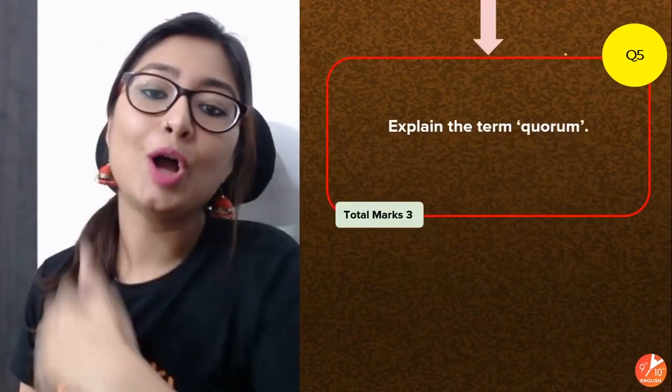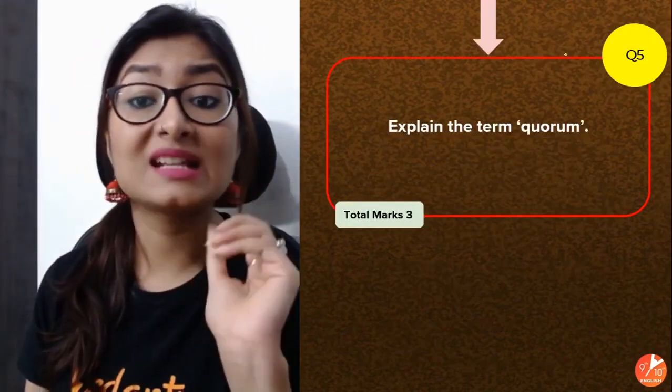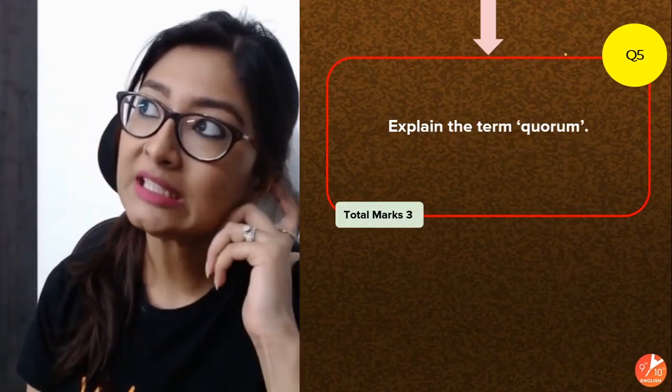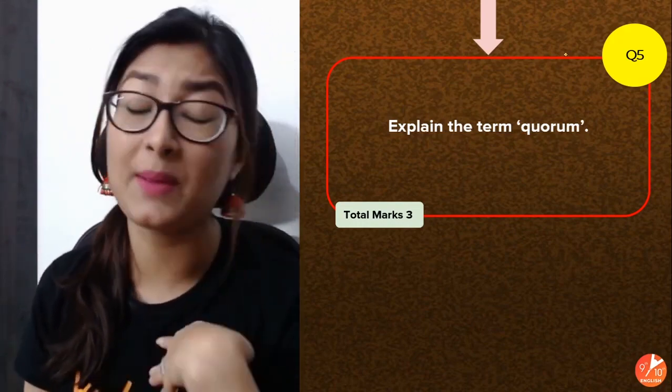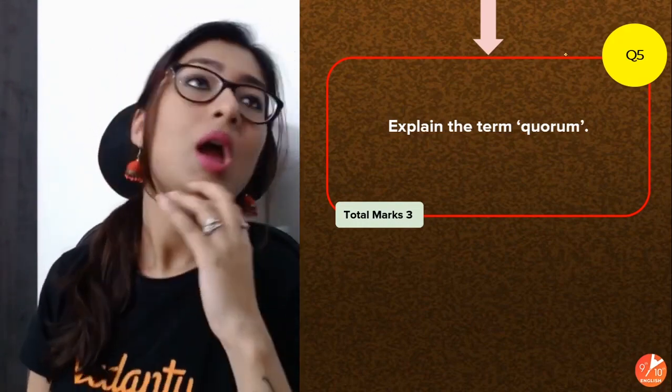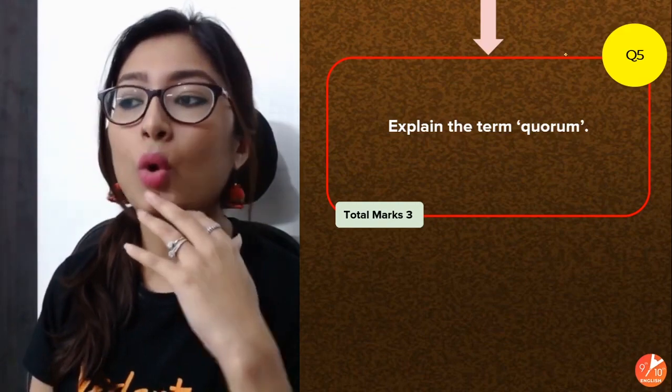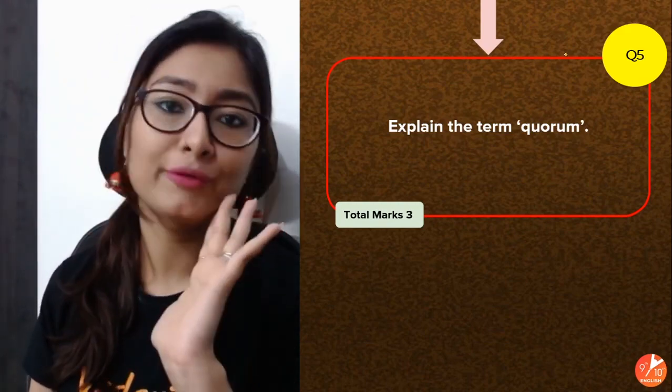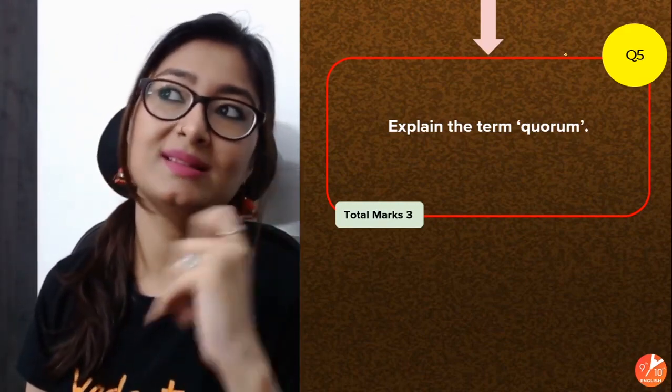Now let's move on to the next 3-marker question. Explain the term quorum. Now you may have heard your parents saying this, because my mother keeps on saying this term a lot. She used to always say, ye quorum to pura karna hi padega, this quorum you'll have to fulfill. So this used to make me think, what is this word quorum?